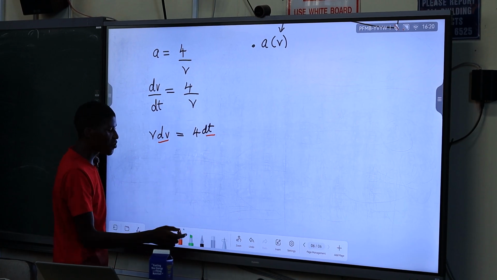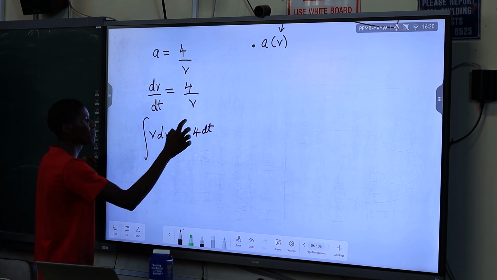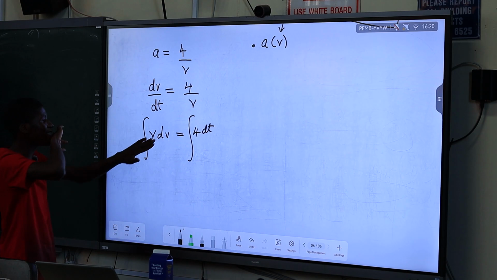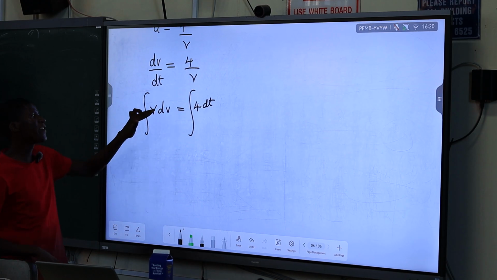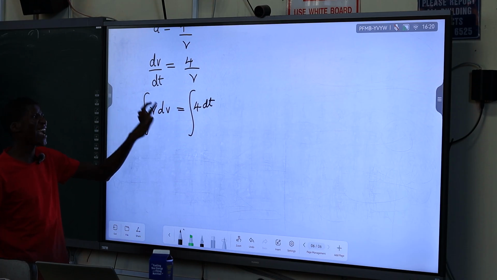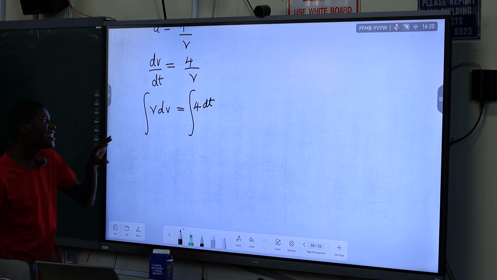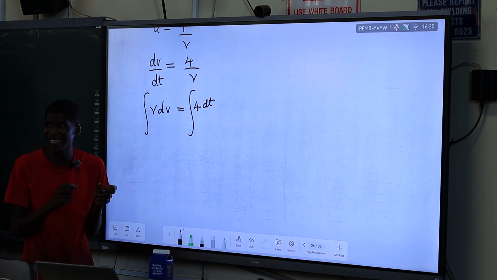In time. So you are allowed to integrate this expression to find out what is my velocity. The dv is the change in velocity, which is changing from an initial to a final velocity, and in an integral we use bounds to represent that.